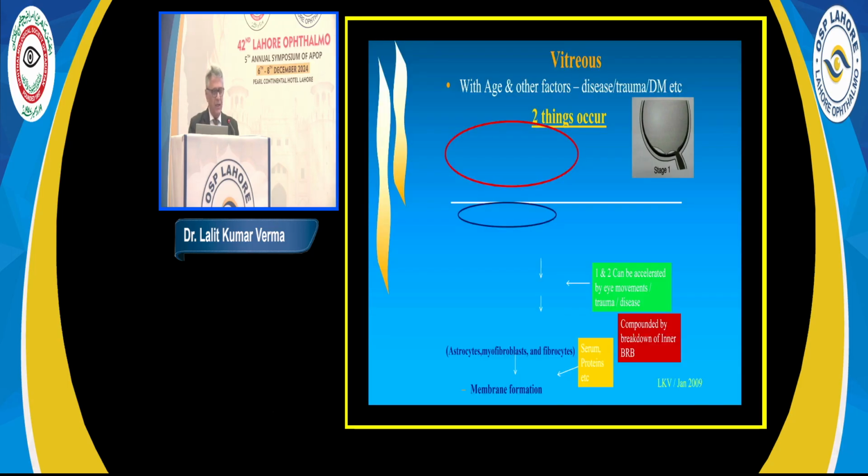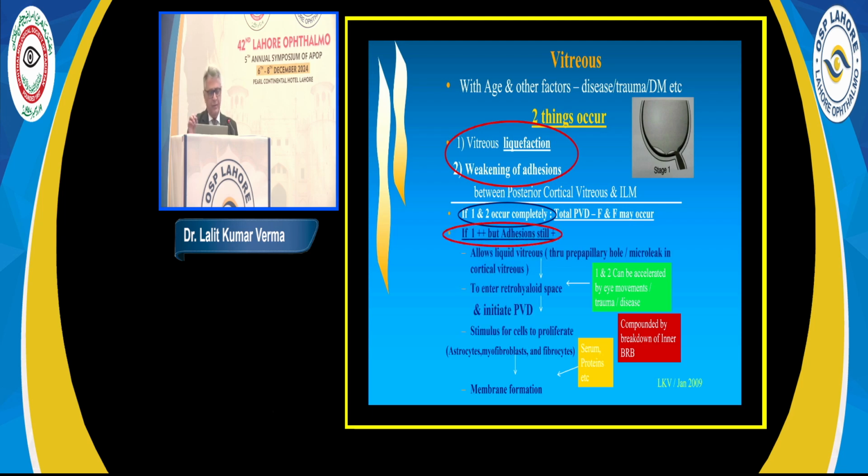What happens with age and other diseases like trauma, diabetes, and other things? Two things normally occur. One is the vitreous gel becomes sol. That means jelly consistency goes into solution. Second is this adhesion of the vitreous to the ILM decreases with time. And if this liquefaction as well as adhesion occur completely, then you get a total PVD. Then flashes and floaters may occur. And in this process, sometimes you may have a bleed or you may have a horseshoe tear formation.